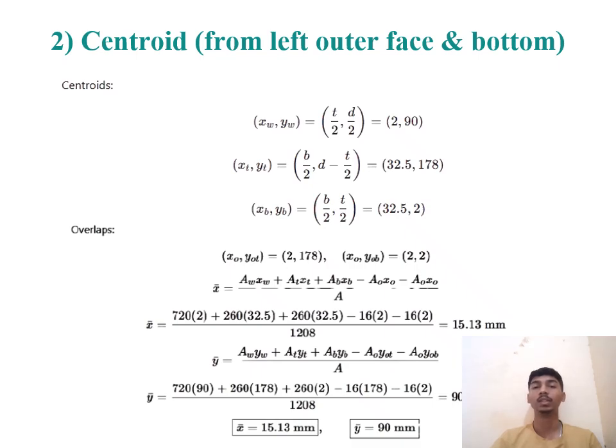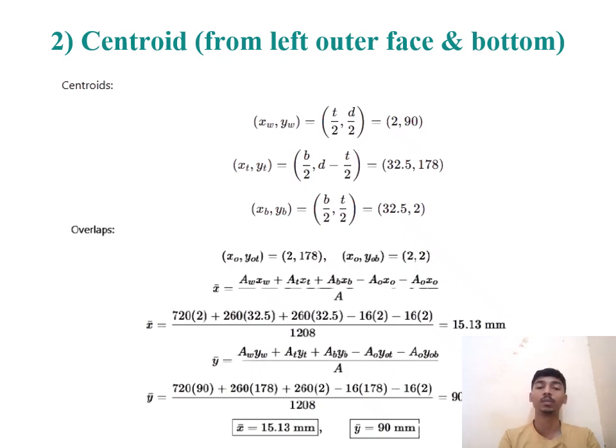Now we are calculating centroids. Xw, Yw is equal to t by 2, d by 2, that is 2 and 90. Now centroids of Xt and Yt is equal to b by 2, d minus t by 2, which is 32.5 and 178, and centroids of Xb and Yb is equal to b by 2, t by 2, which is 32.5 and 2. Now overlaps, X0 Y0 t is equal to 2 and 178, and X0 Y0 b is equal to 2 and 2.